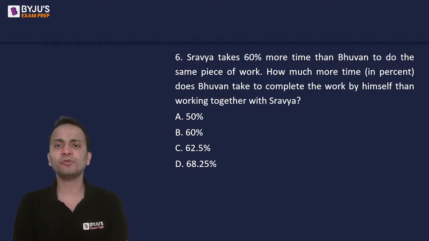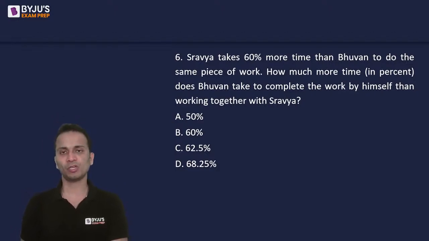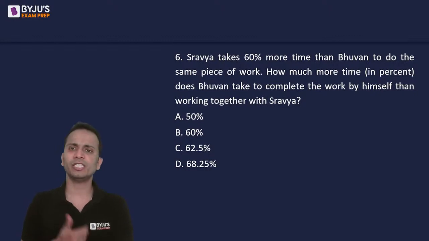Shravya takes 60% more time than Bhuvan to do the same piece of work. Now, this question is of percentages as well as time in work. Okay.